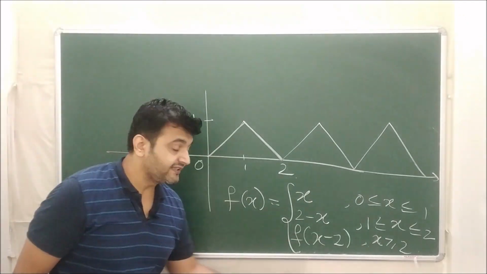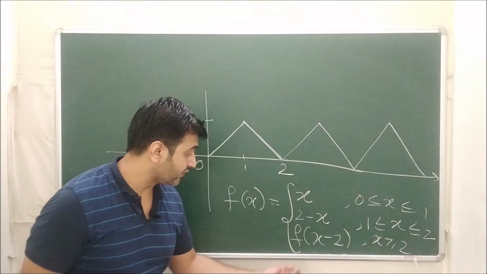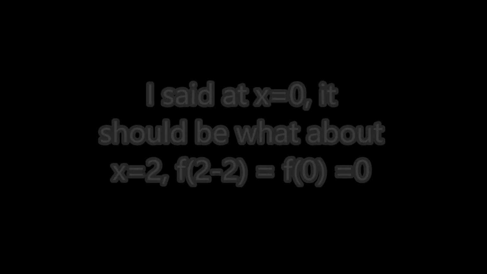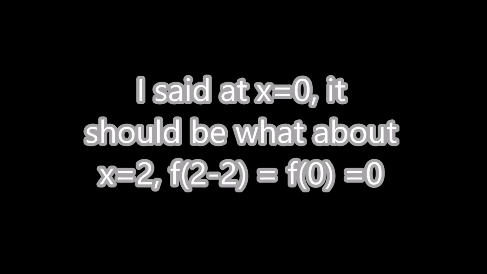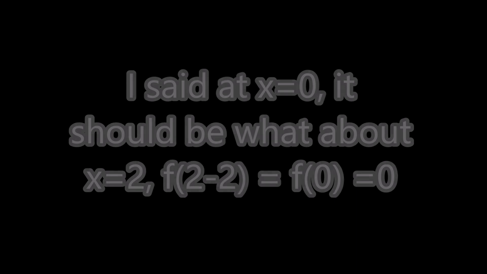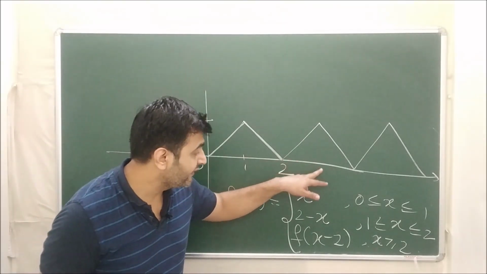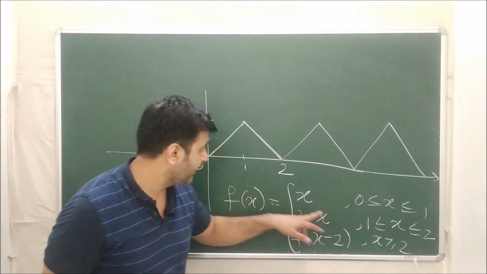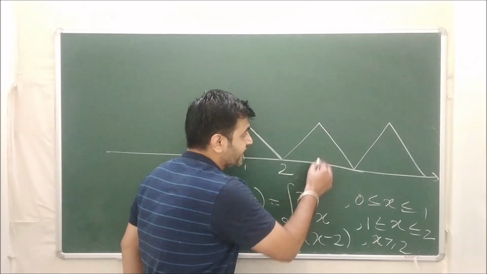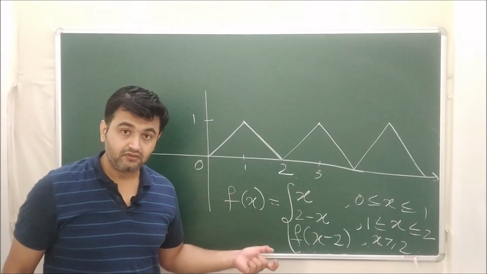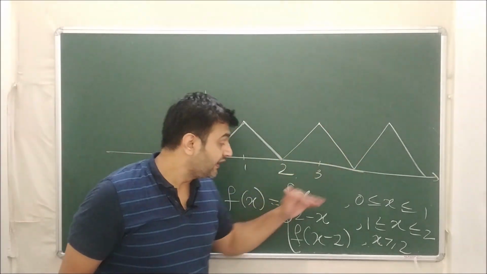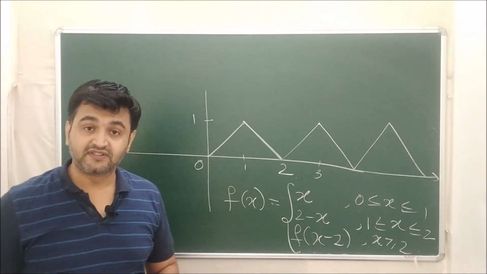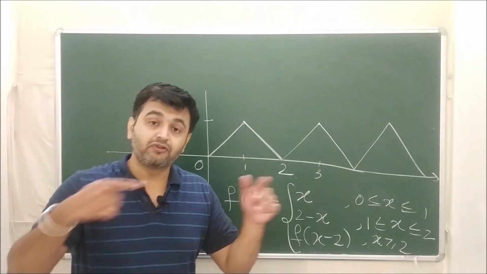So this is nothing but f of x minus 2, for x greater than or equal to 2. When x is 2, this is f of 0, and f of 0 was 0 only. What will be f of 3? When x is 3, it is f of 3 minus 2, meaning f of 1, and f of 1 is 1. So at 3, the value is again 1. This is the function graphically, and this is how you write it mathematically. I hope the example and the concept of a periodic function are clear. Now let's see what the Laplace transform of a periodic function is.